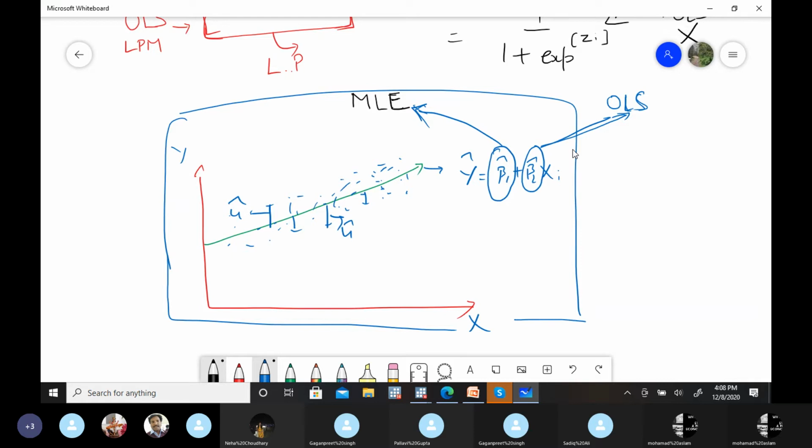Yes, in OLS we are minimizing. क्या minimize कर रहे थे? हम बीटा 1 बीटा 2 इस तरह से estimate कर रहे थे कि ये gap minimize हो जाए.